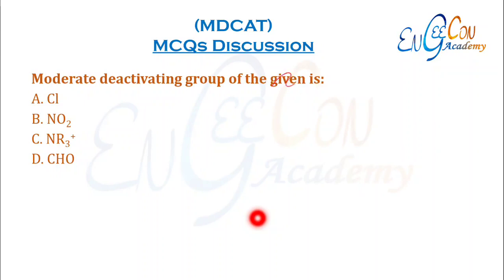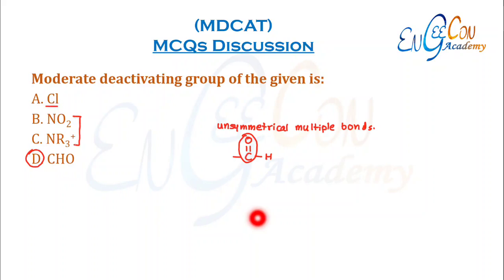Moderate deactivating group of the given is. Moderate deactivating groups are those groups which contain unsymmetrical multiple bonds. Unsymmetrical multiple bonded groups are basically those groups which contain a double or triple bond between two different atoms. So this aldehyde group, which is the formyl group, contains a double bond between two different atoms, so it is moderate deactivating. Chlorine is weakly deactivating and these two are strong deactivating.